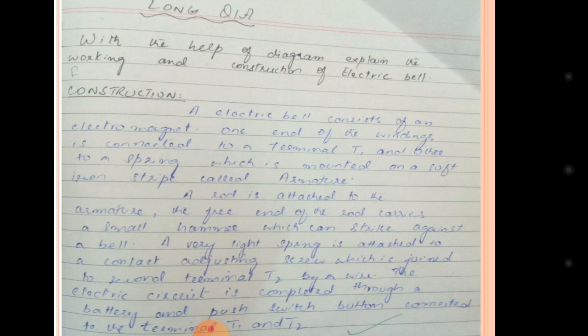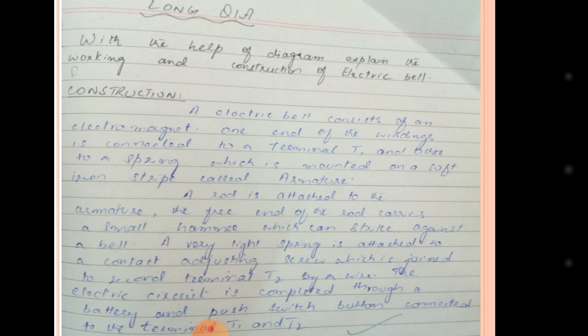We have all put many types of bell at our home. We use cell bells, we use electric bells, just to get knowledge of a person coming to our houses. How these electric bells work is a very interesting part.